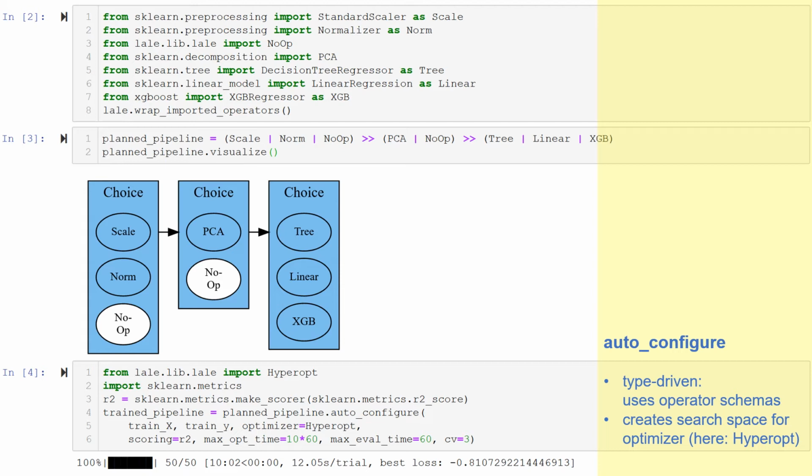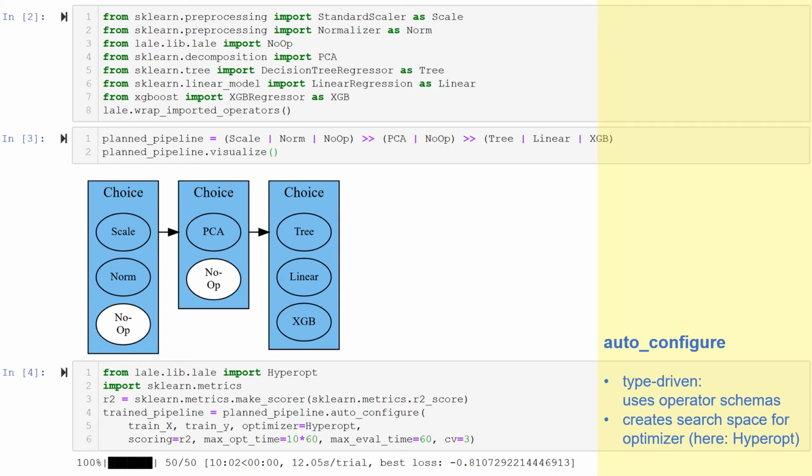Line 1 of cell 4 imports the Lale wrapper for Hyperopt, which is a third-party Bayesian optimizer library. Line 2 imports Scikit-Learn metrics, and line 3 instantiates an R-square scorer because that is useful for tuning regression models.